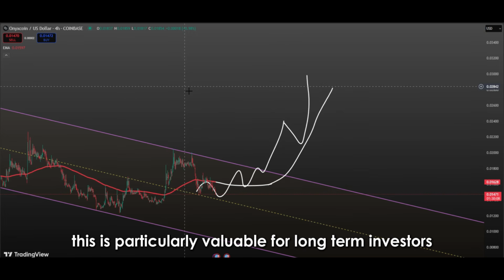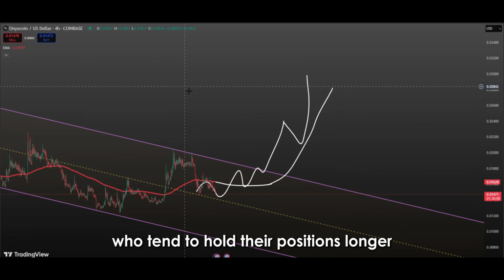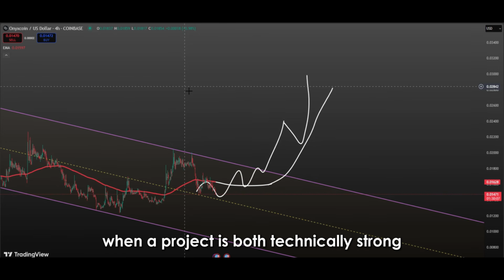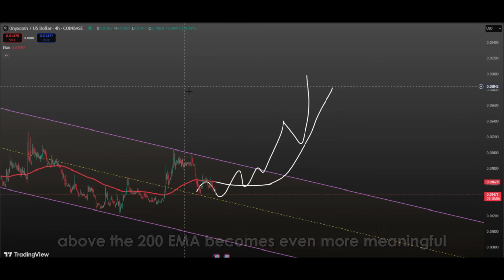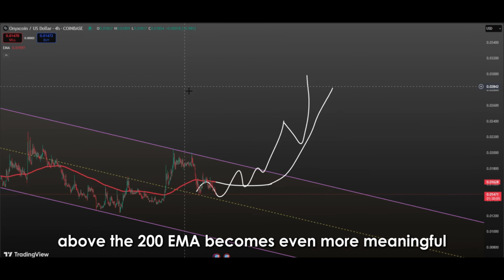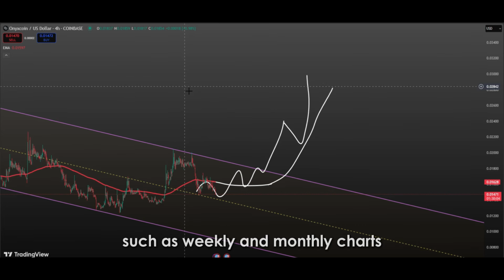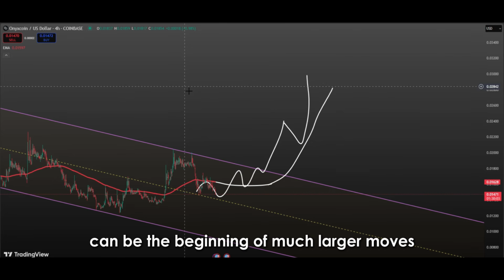This is particularly valuable for long-term investors who tend to hold their positions longer when a project is both technically strong and fundamentally supported. The significance of a price moving above the 200 EMA becomes even more meaningful when analyzed on longer timeframes such as weekly and monthly charts. Breakouts on long-term charts can be the beginning of much larger moves.